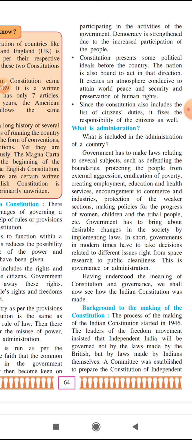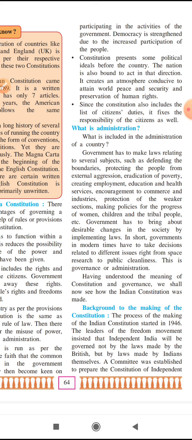At that time there are many issues relating to the boundary. At the boundaries there are many soldiers, and the government has to defend that border with the help of soldiers. So the government has to make the law relating to the boundaries.